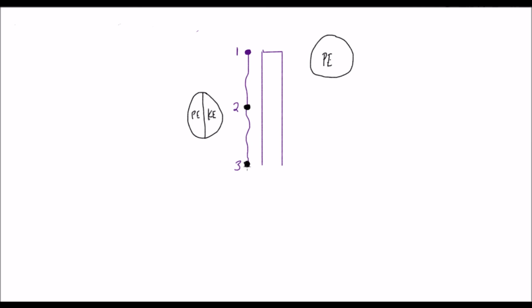Now, at this point, the ball gets deformed, it hits the ground, it starts to bounce back up, and we have all those things happening. So the question is, do we have any potential energy? Let's say right before it hits the ground, because when it hits the ground, you're dealing with elastic energy and things like that. Let's not get into that yet. So right before it hits the ground, where has all the energy gone? Is it potential anymore? No, that's pretty much gone. So the only energy we have at this point is kinetic energy.